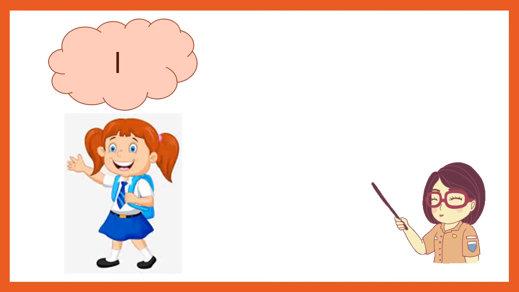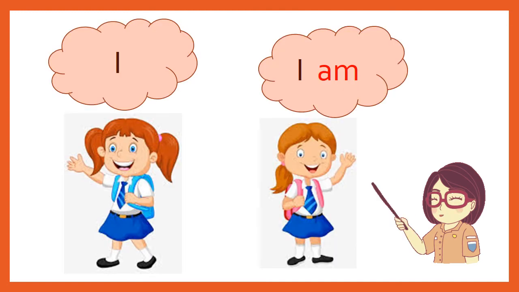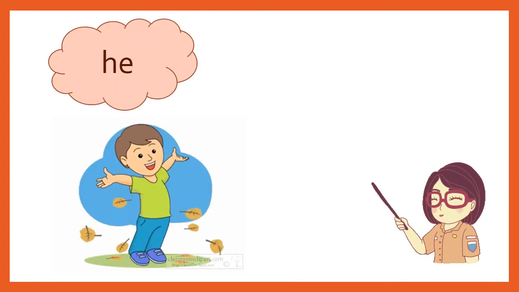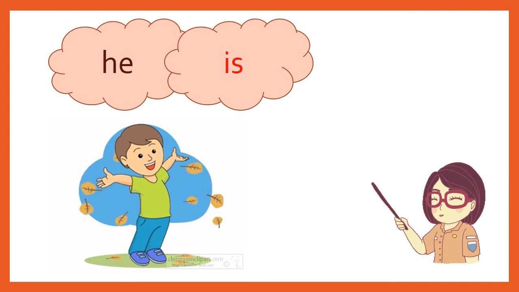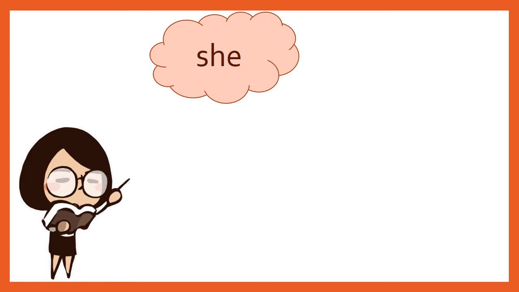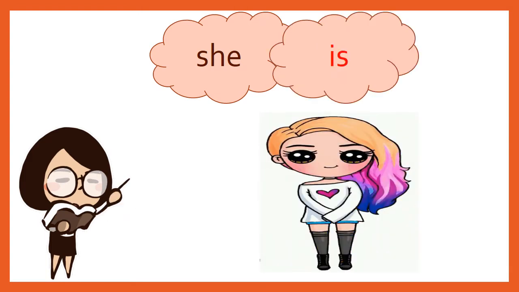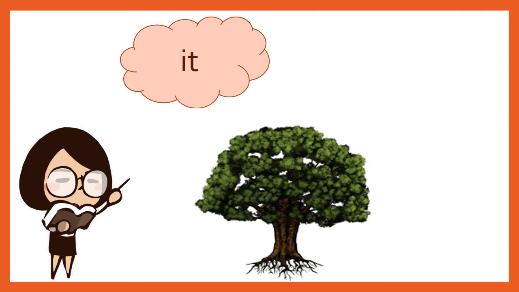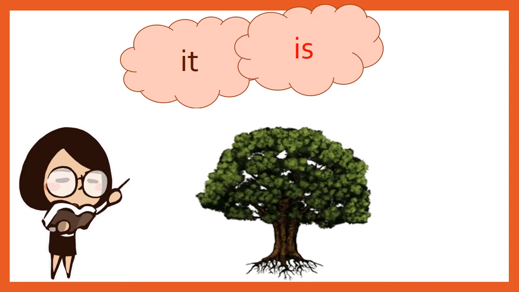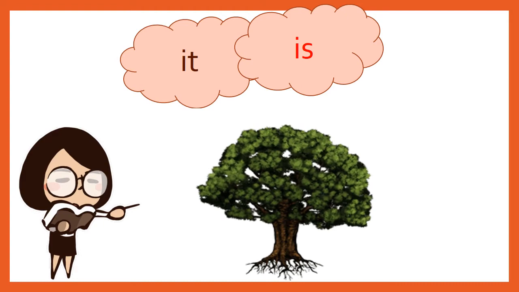I am. We use am with I. He is. With is, we use he. She is. With is, we use she. It is. With is, we also use it.